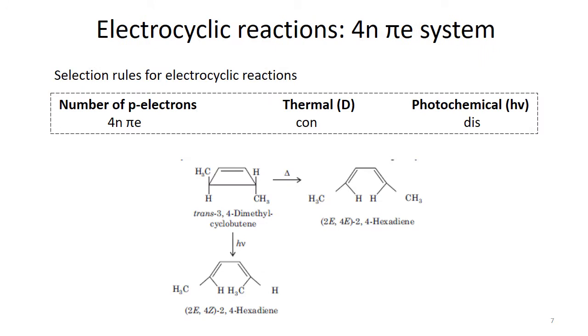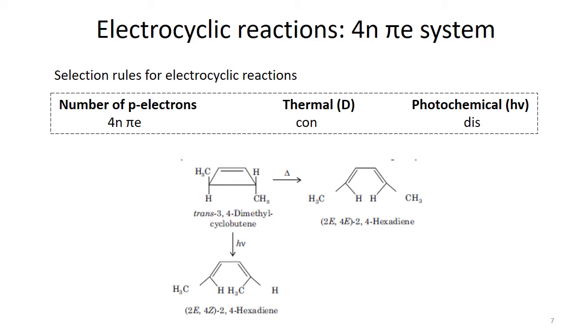If you remember, we have carried out the thermal rotation, the thermal electrocyclic reaction and also the photochemical reaction, and for these 4n pi electron systems, that are basically cyclobutene or butadiene type compounds, we have already seen this example in previous lectures.